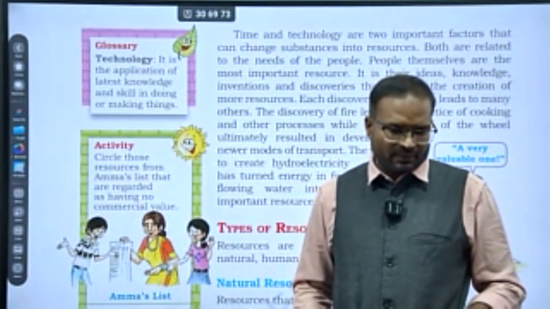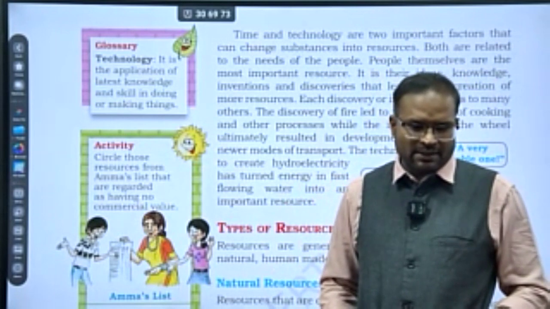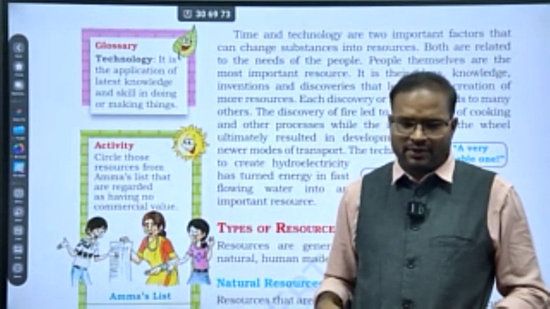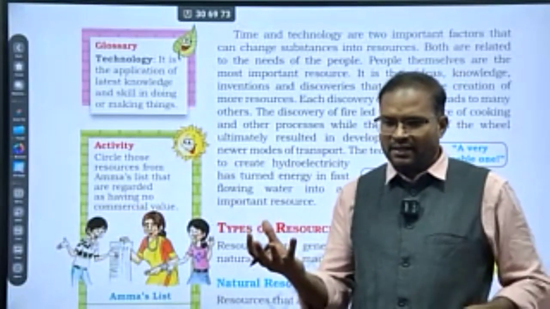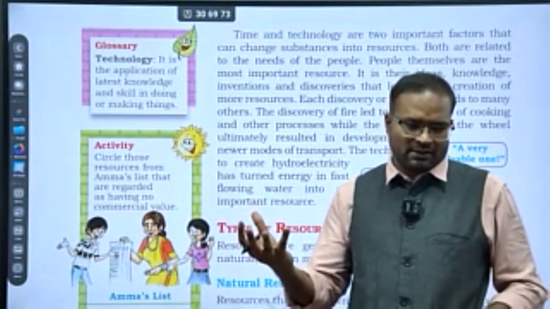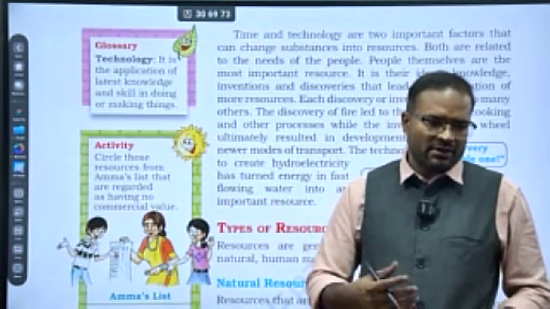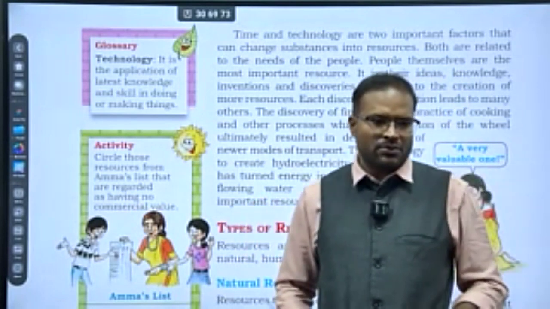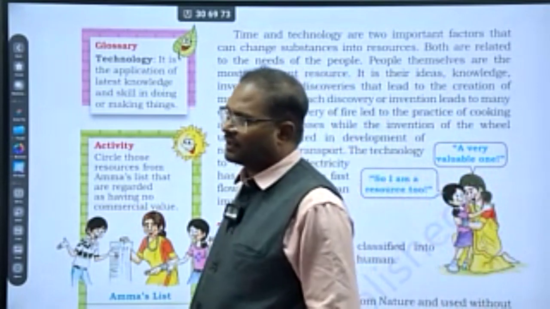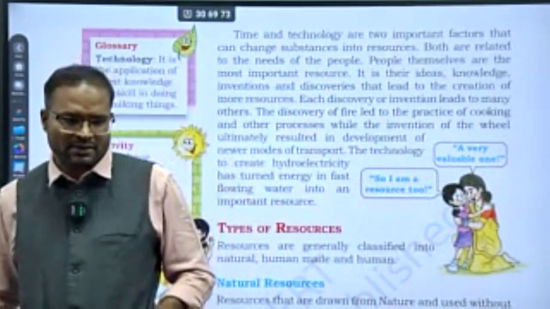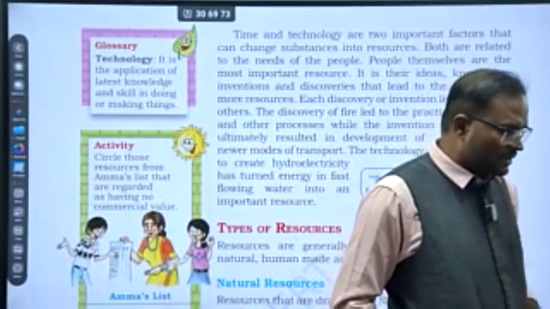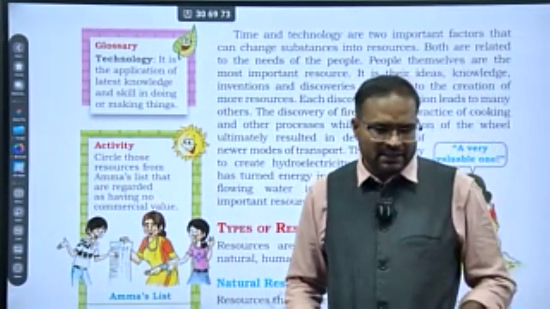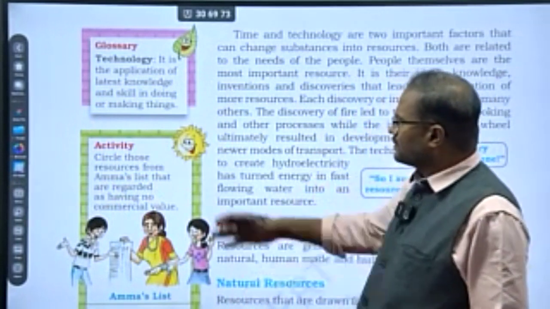So the things that are used for making your life easy are known as technology. For example, instead of using your hand, if you use any material that can hold water inside, it is also a technology. Don't think technology denotes only electric, electronic and internet things. By definition, all the things that make your life easy are known as technology.